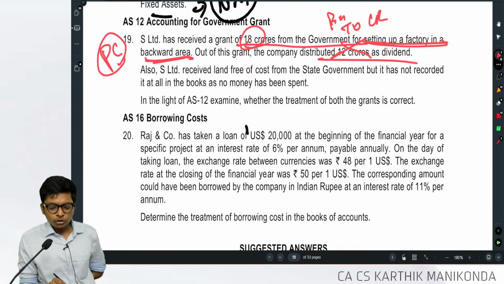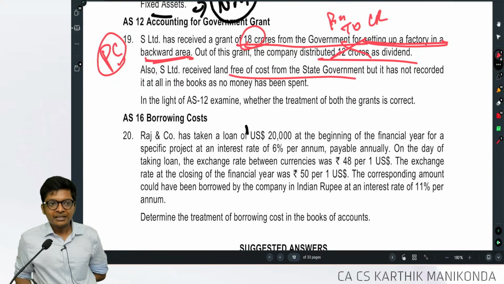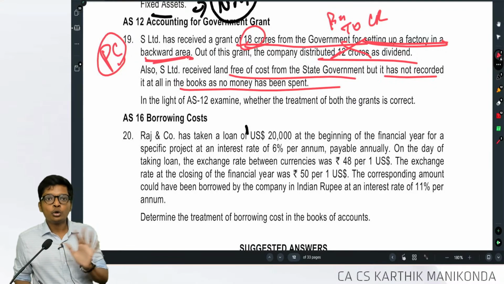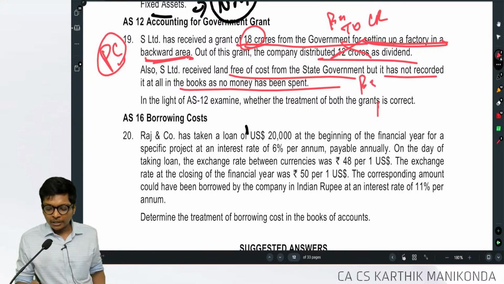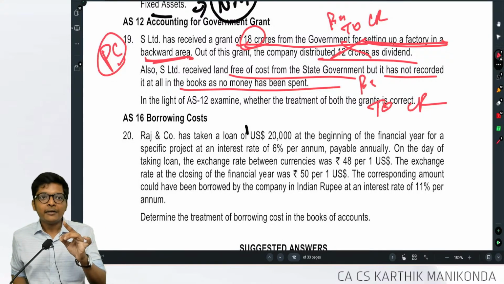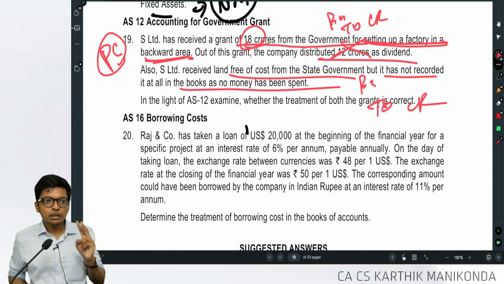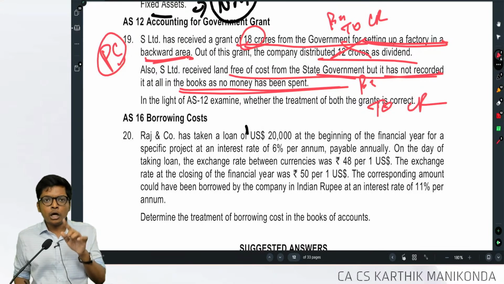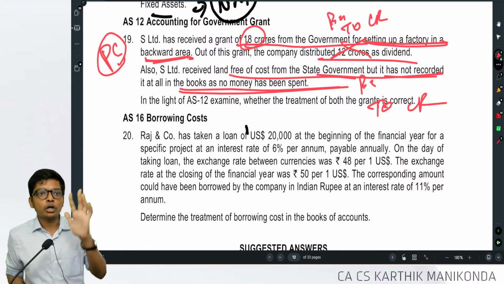Next, they also received land free of cost from the state government, but it is not recorded at all in the books. Can they do that? No. They have to pass an entry, debit land account, credit capital reserve, at what price? Nominal value. What price, guys? Nominal value. Because they did not record, no money has been sent. It is a non-monetary grant, free of cost.